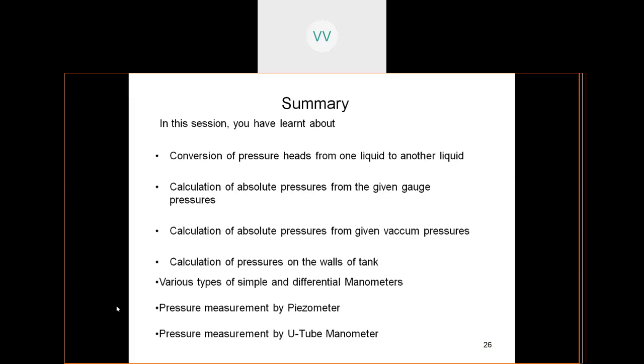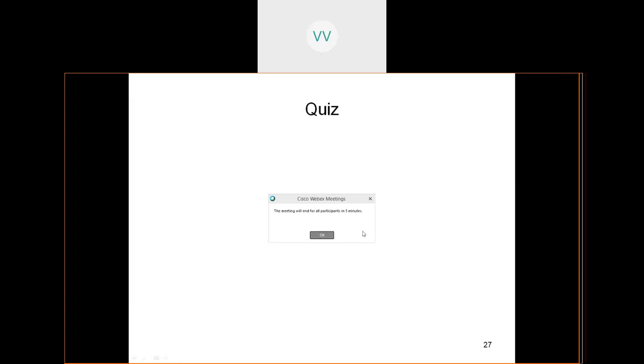Then we have seen various types of simple and differential manometers. Then we have seen the pressure measurement by a piezometer, then by a U-tube manometer. And now let us see a few questions of the quiz. So get ready, students, to face the quiz.